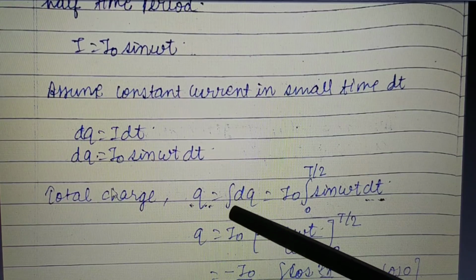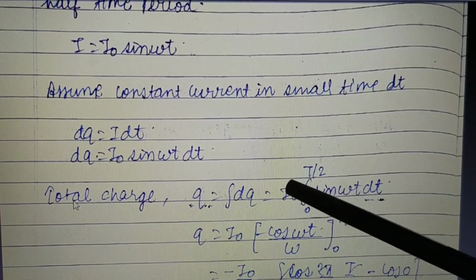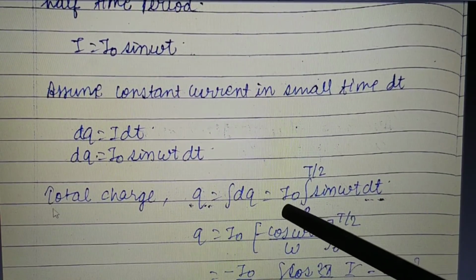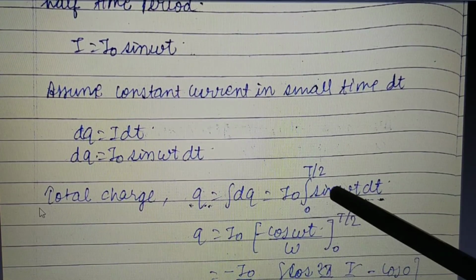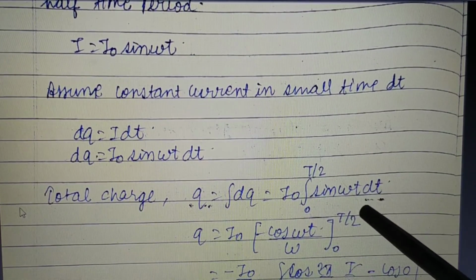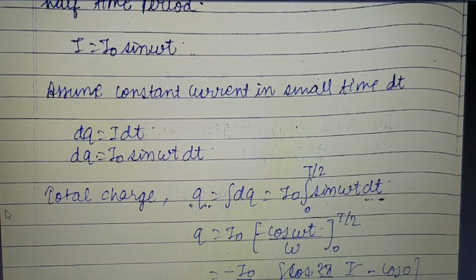On the left hand side, integration of dq will be q, the total charge. On the right hand side, I naught is the maximum value of current, so it is a constant value. We put this I naught outside, and this sine omega t dt, which varies with time, is put inside the integral. And we are integrating.